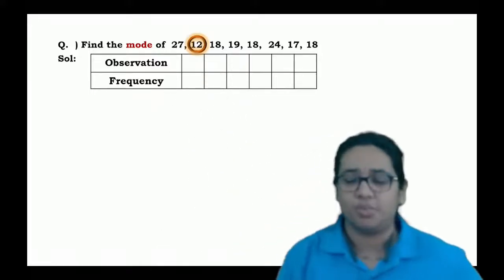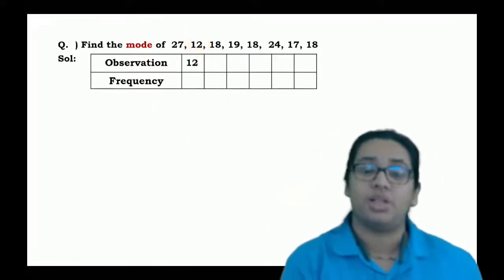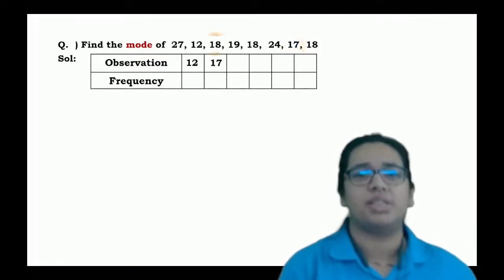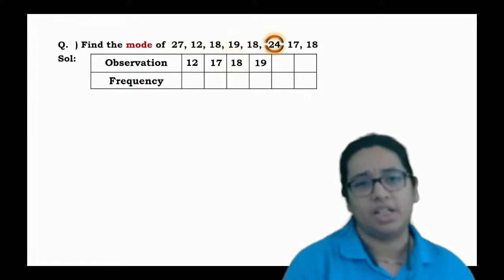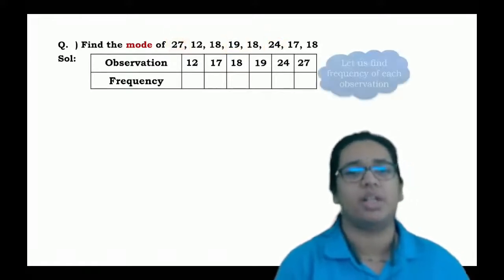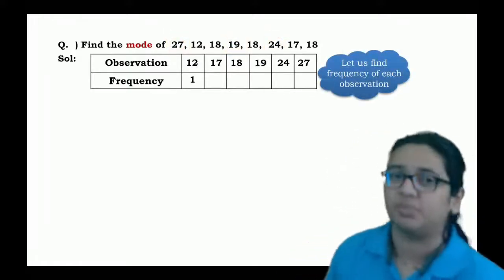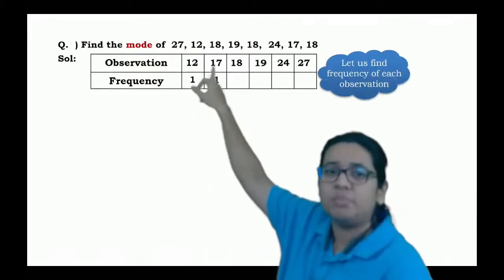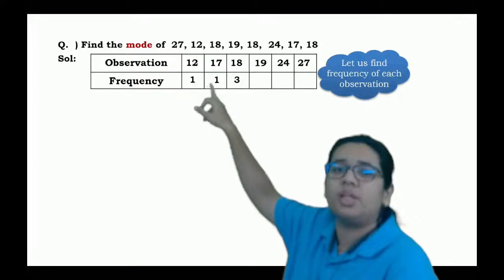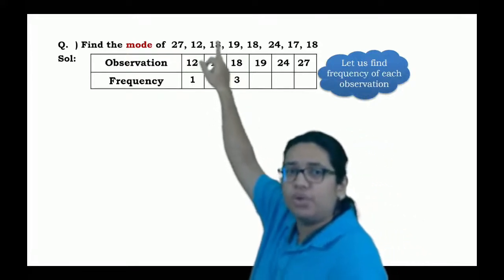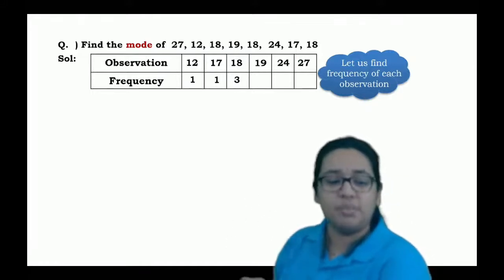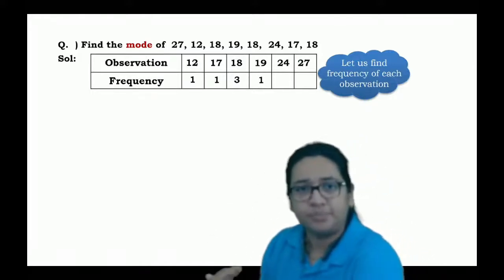The least observation is 12 and 12 is there for only one time, correct? The next ones are 17, 18, 18, 19, 27 and 24 something. So I can say 12 is only one time, 17 is for only one time, but 18 is for 1, 2 and 3. That is, 18 is repeated for 3 times.